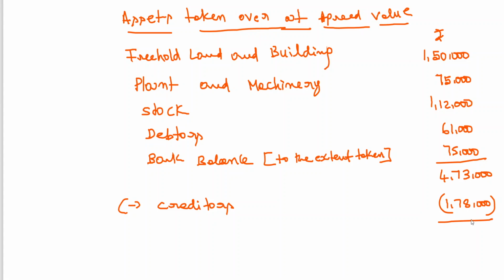So 4,73,000 minus 1,78,000 is coming to 2,95,000. This is the purchase consideration.